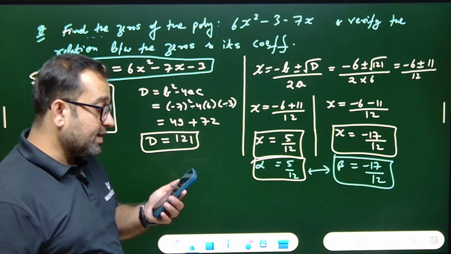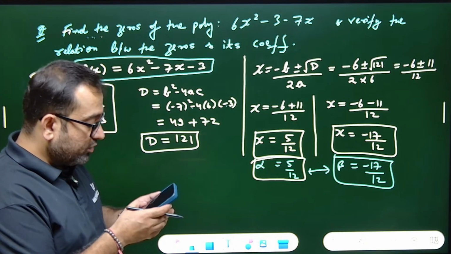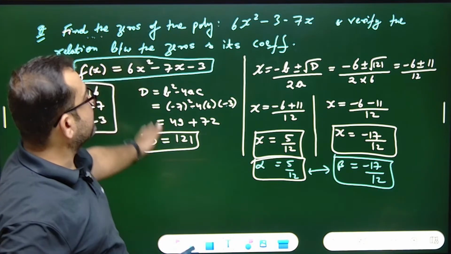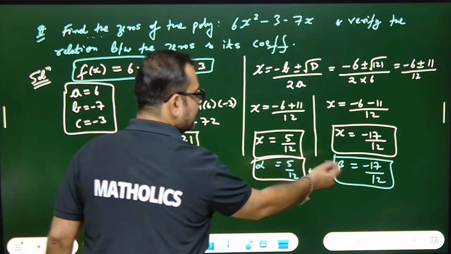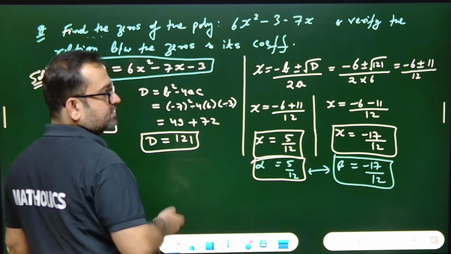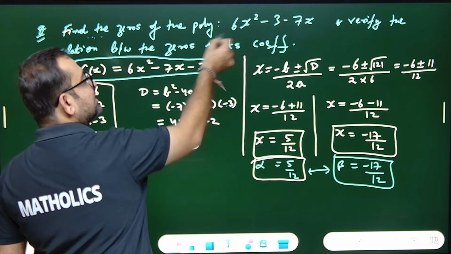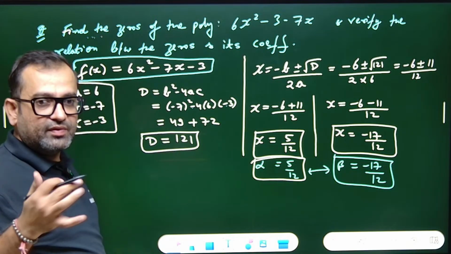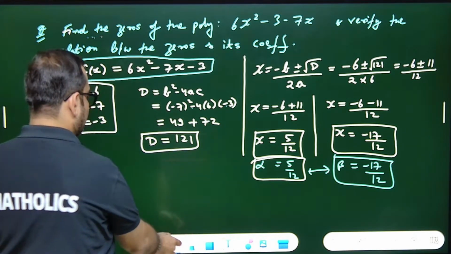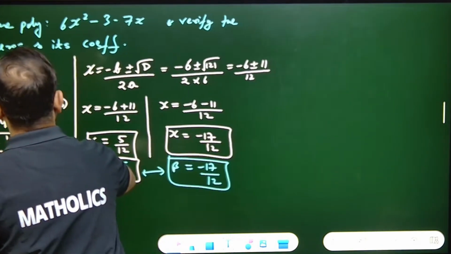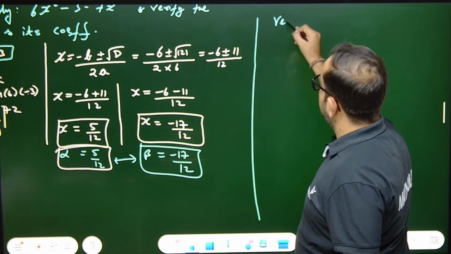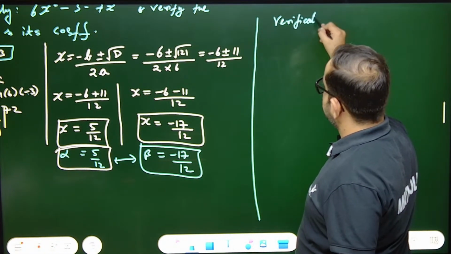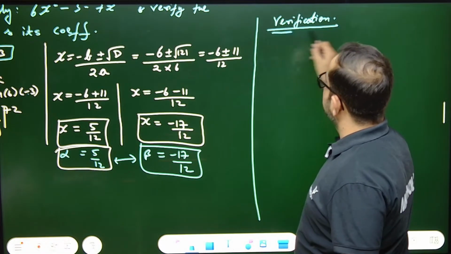Now, this is the answer. But now you have to verify the relation between the zeros and its coefficients. How to do this? First, you will find alpha plus beta by adding these. Then you will find alpha plus beta by the minus b upon a formula and check whether this confirms or not. So now we'll do verification. Now see, important part, how to do verification. Second part, verification. If this question comes, it will come for at least 3 marks.